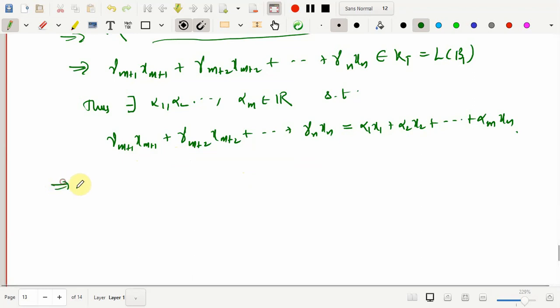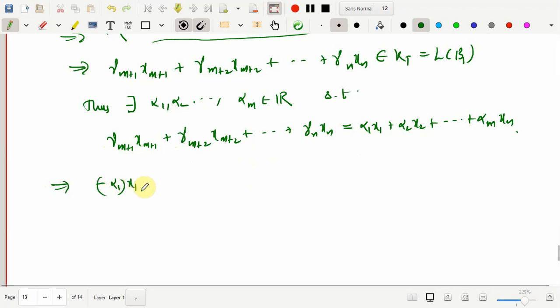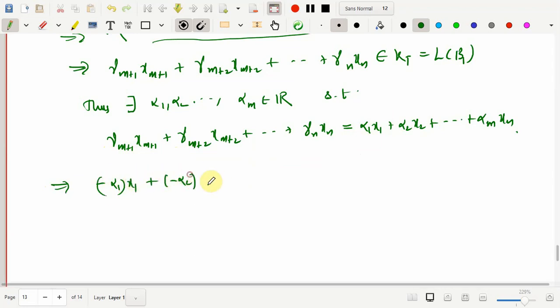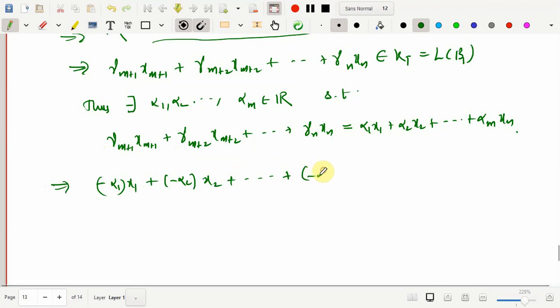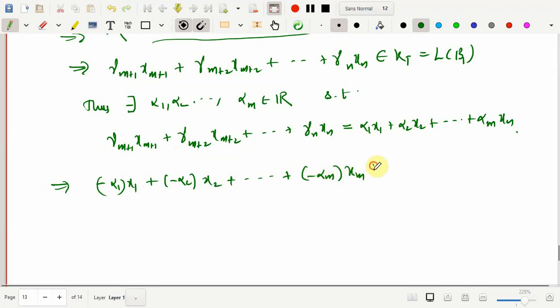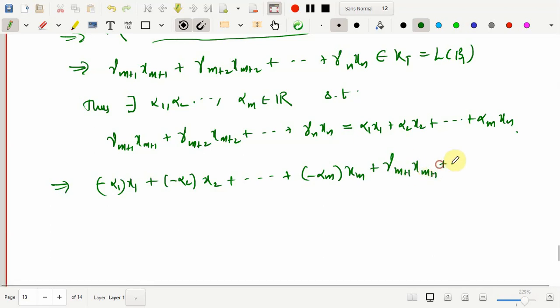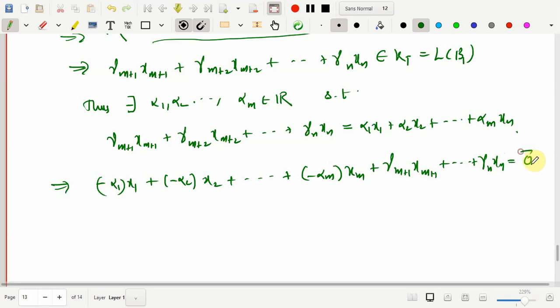So I'll put it first: minus alpha 1 x1 minus alpha 2 x2, this goes on till minus alpha m xm. And now this as it is, gamma m plus 1 xm plus 1, and this sum goes on till gamma n xn is equal to, now this is a 0 vector from V, equal to 0.